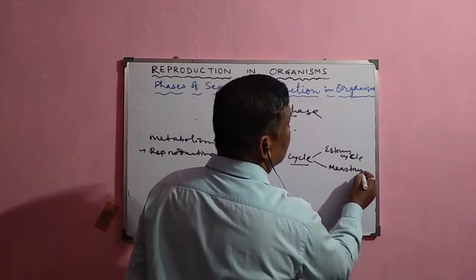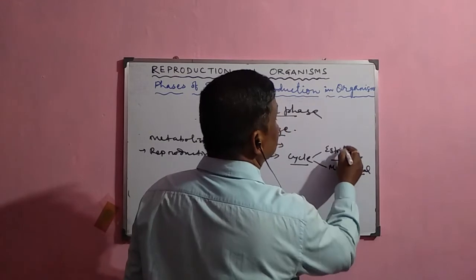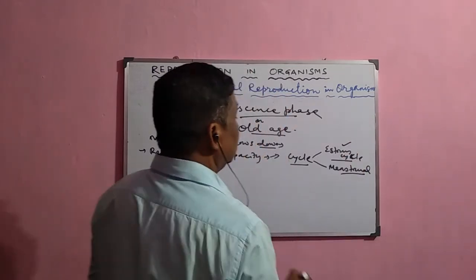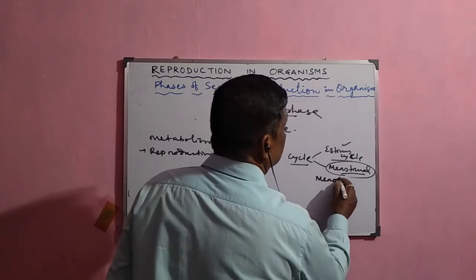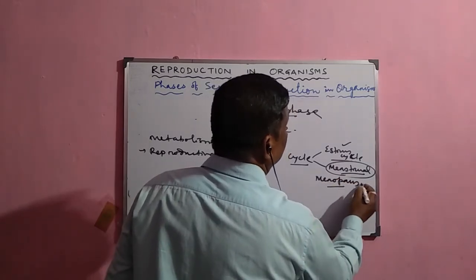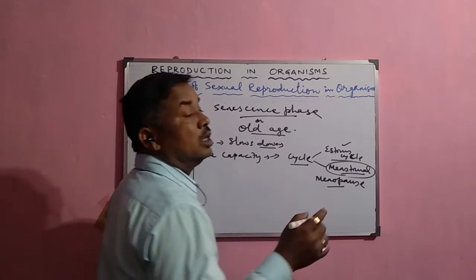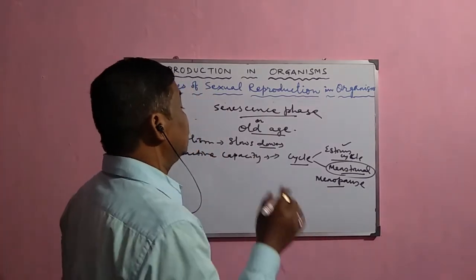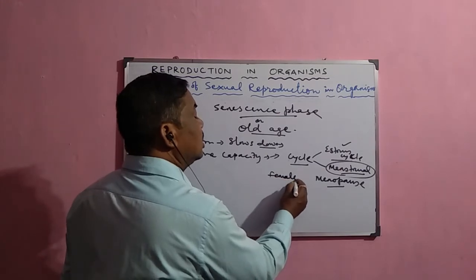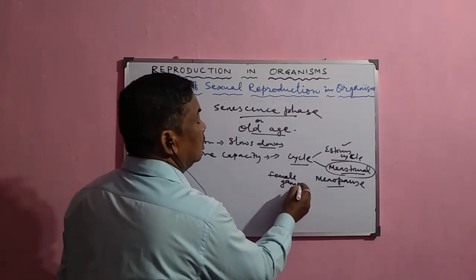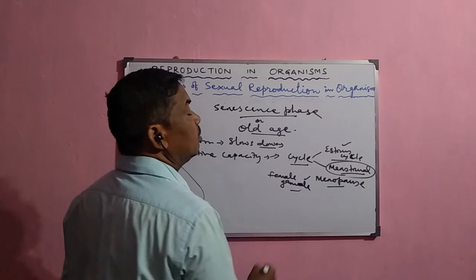These female reproductive cycles start during the early stage of reproduction and stop at what is called menopause. After menopause, in human beings, around 45 to 50 years, they lose their power of producing the female gamete. No female gamete will form at that time, which is an indication of old age.